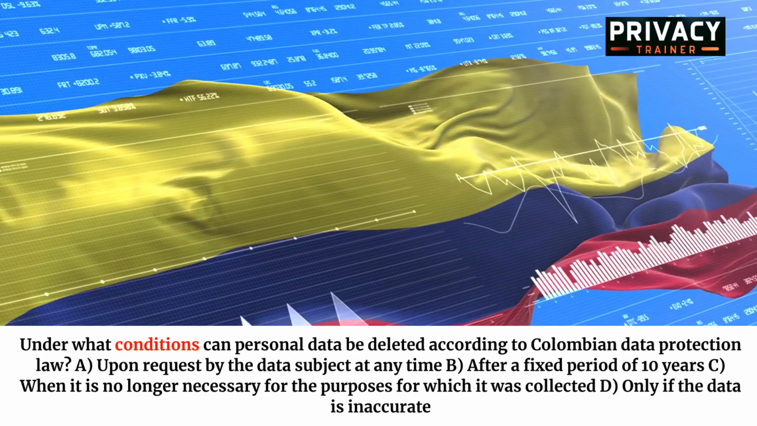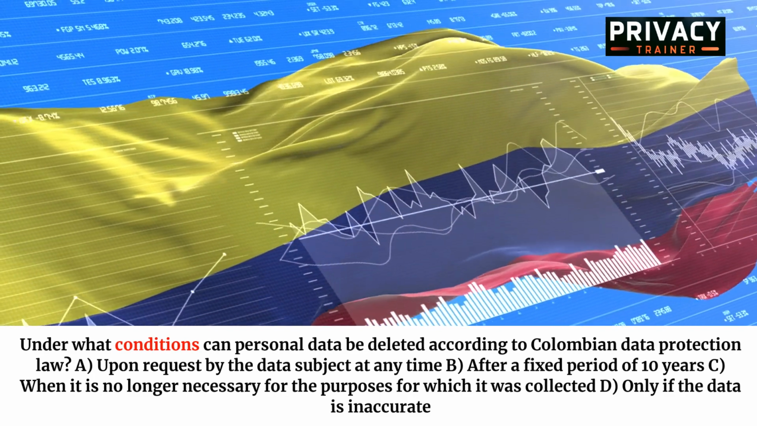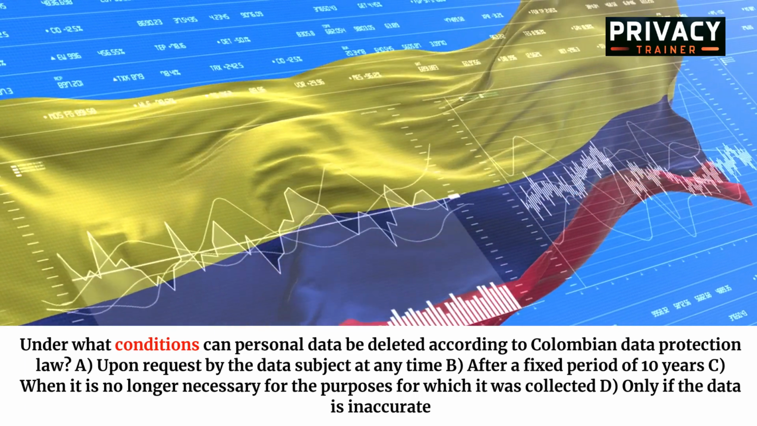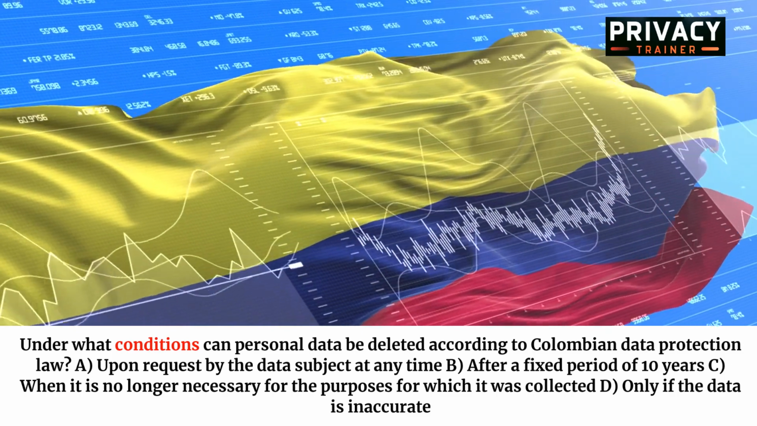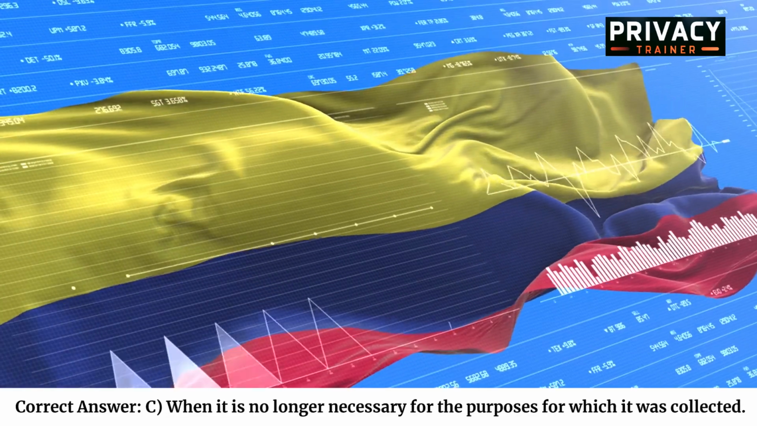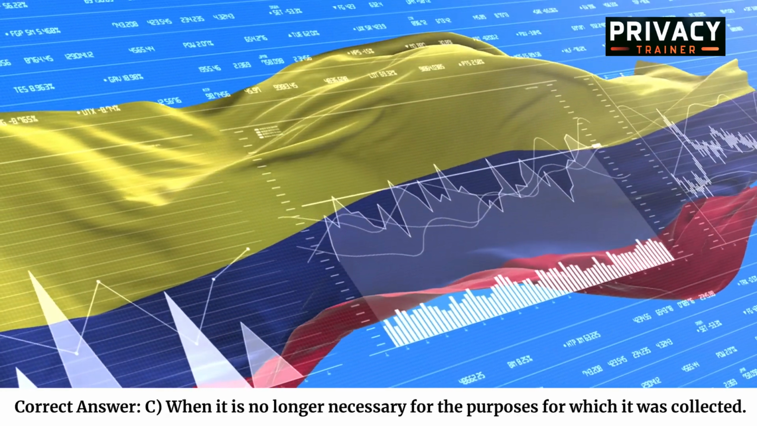Under what conditions can personal data be deleted according to Colombian data protection law? A. Upon request by the data subject at any time. B. After a fixed period of 10 years. C. When it is no longer necessary for the purposes for which it was collected. D. Only if the data is inaccurate. Correct answer: C. When it is no longer necessary for the purposes for which it was collected.